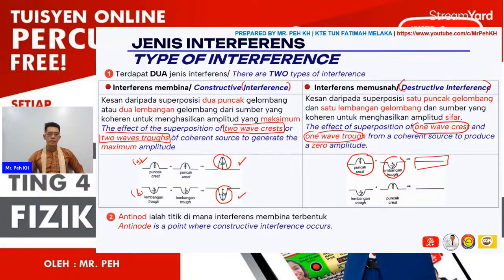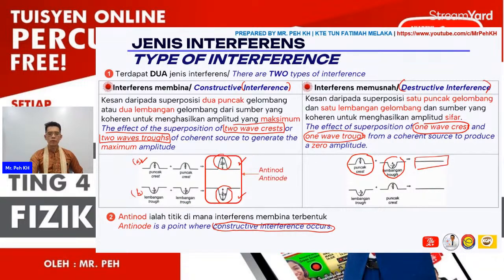The second term you need to understand is the anti-node. What is the anti-node? The anti-node is the point where constructive interference occurs. You can see here, a crest meets another crest, so constructive interference occurs. It is also the case for a trough meeting another trough of the wave.